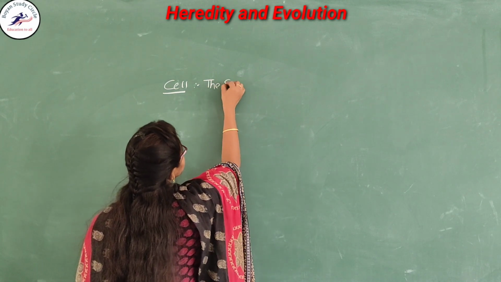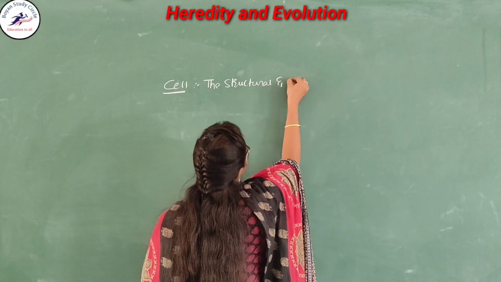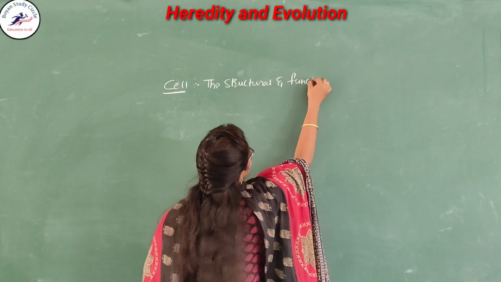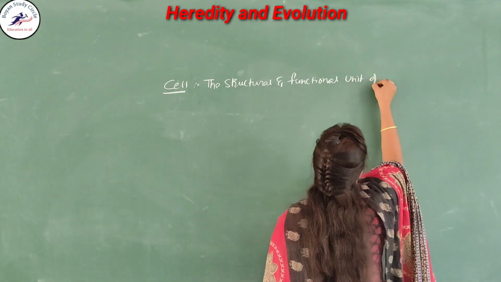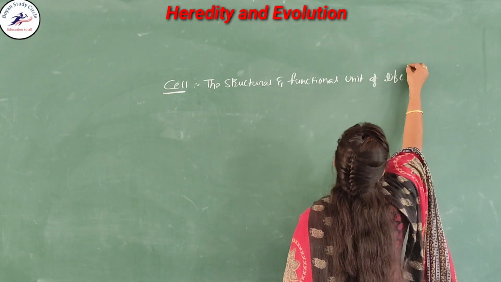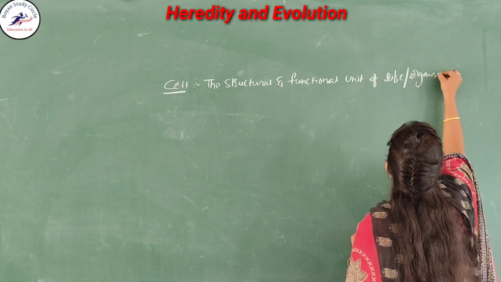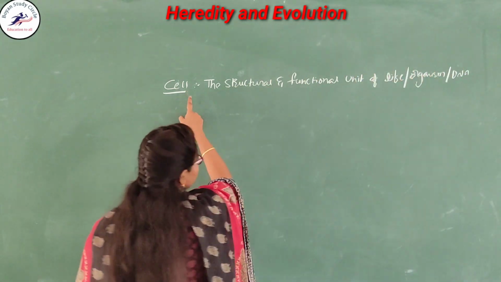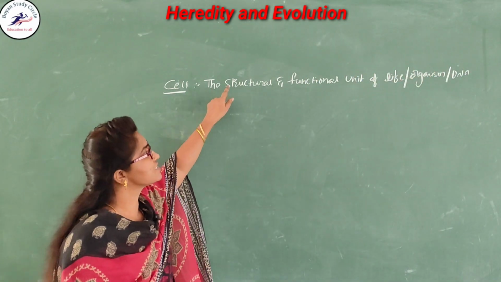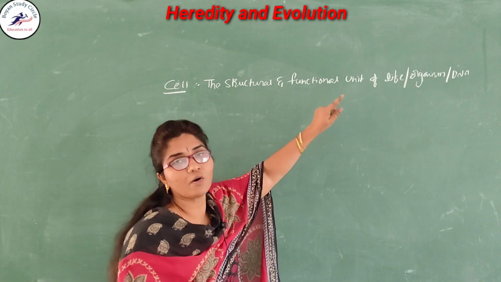Cell is the structural and functional unit of life or organism or DNA. This is the definition of the cell.